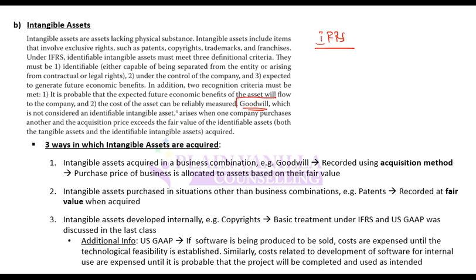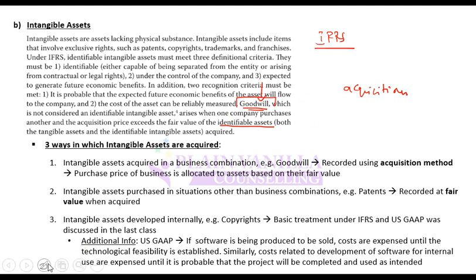This goodwill will only be recorded in times of acquisitions. So it is actually the difference between identifiable assets and identifiable liabilities. Goodwill itself is not an asset being created. Goodwill is the differential between identifiable assets and identifiable liabilities.